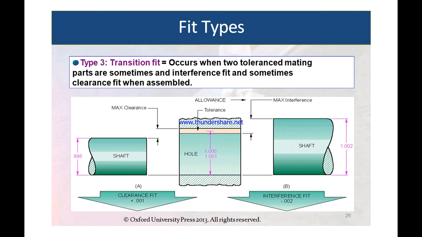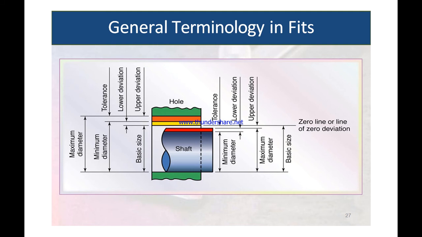Next is transition fit. Transition fit occurs when the two tolerance mating parts are sometimes an interference fit and sometimes a clearance fit when assembled. So in this particular case it is either a clearance or an interference. So transition fit is sometimes clearance and sometimes interference.